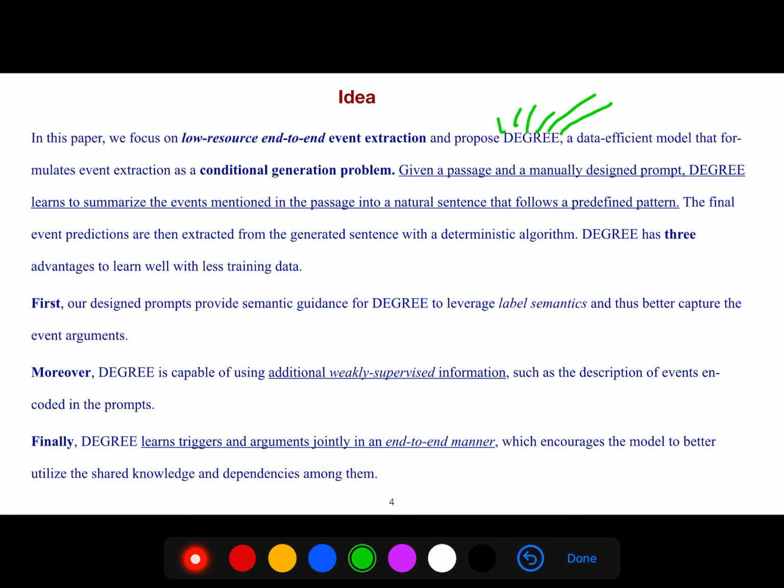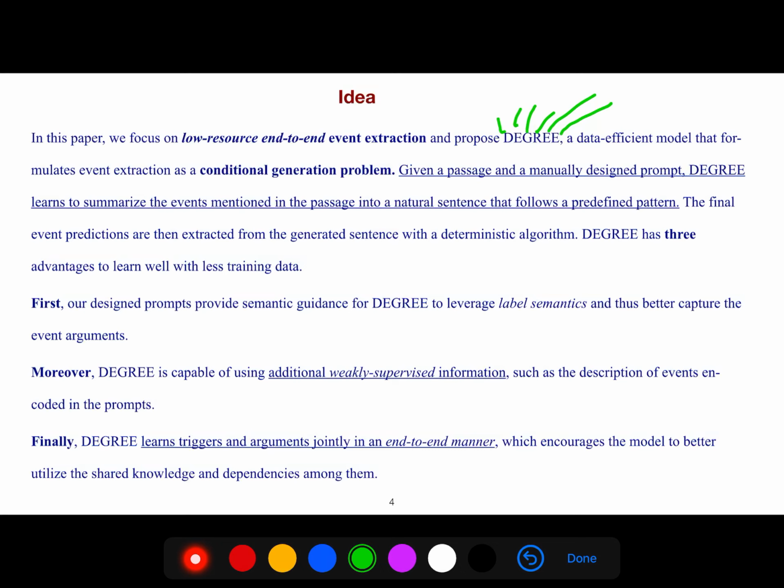Given a passage and a manually designed prompt, DEGREE learns to summarize the events mentioned in the passage into a natural sentence that follows a predefined pattern. The final event predictions are then extracted from the generated sentence with a deterministic algorithm. DEGREE has three advantages to learn well with less training data.